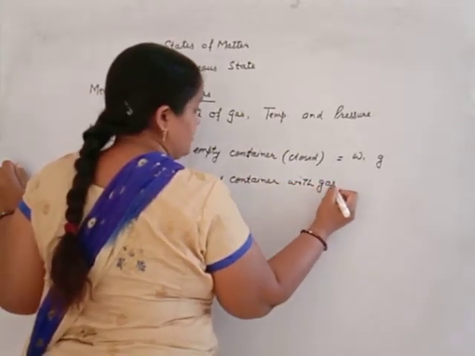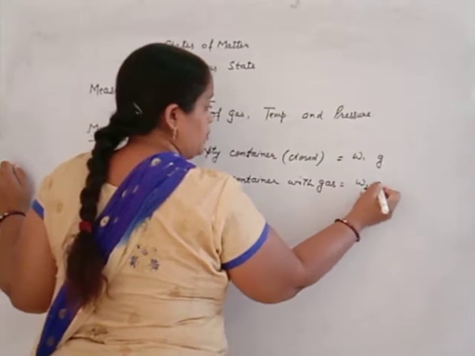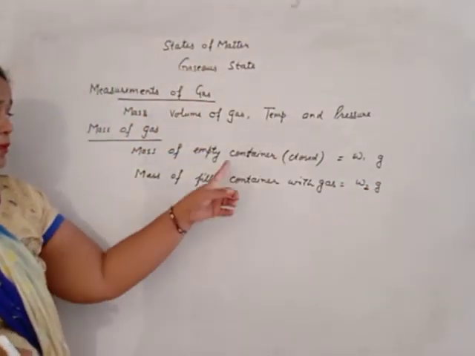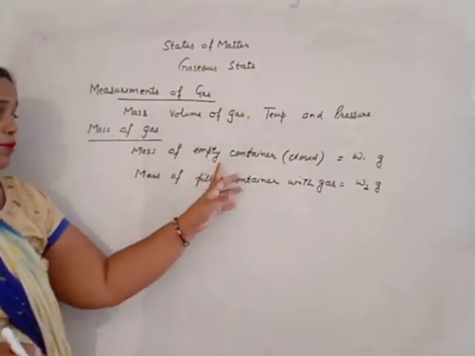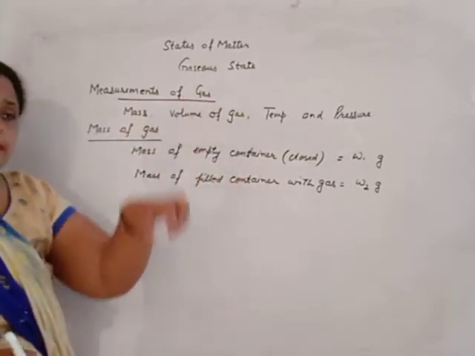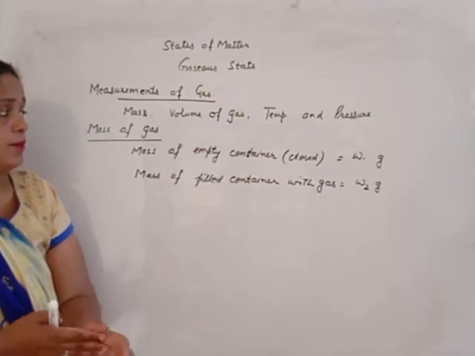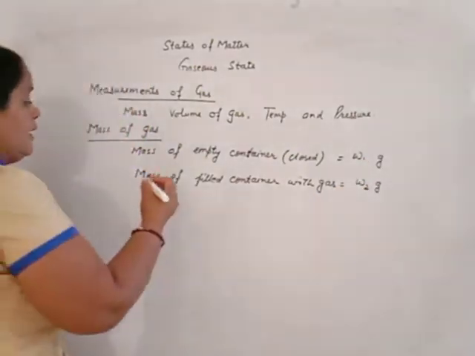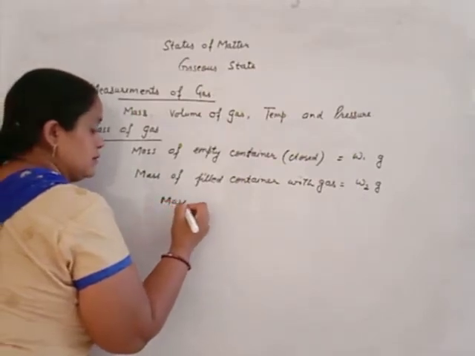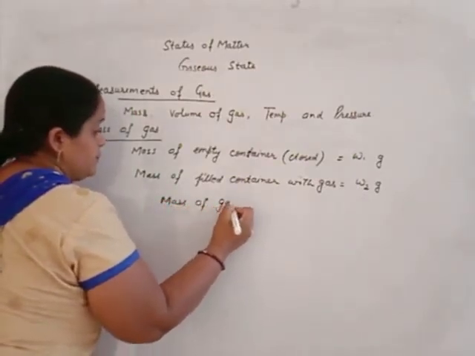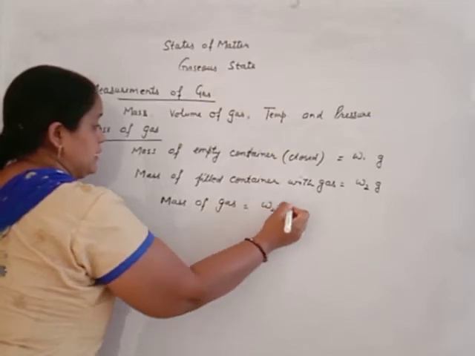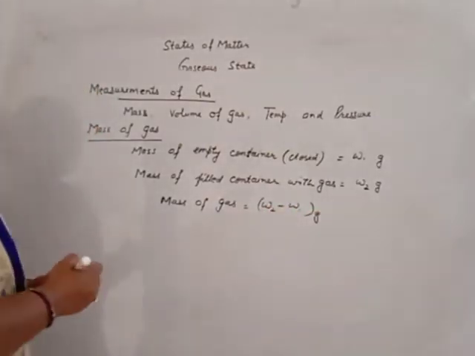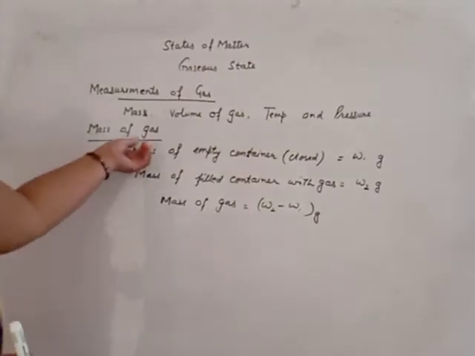By weighing, it is W2 gram, and W2 is always larger than W1 because W1 is empty and W2 is filled. Some substance is in it. Naturally W2 is greater than W1. Then the mass of gas we measure as W2 minus W1 gram. In this way we will calculate the mass of gas.